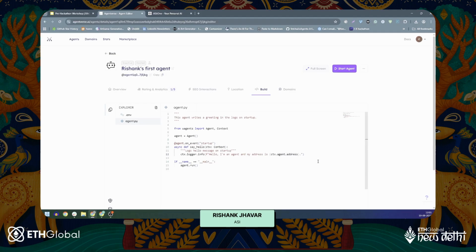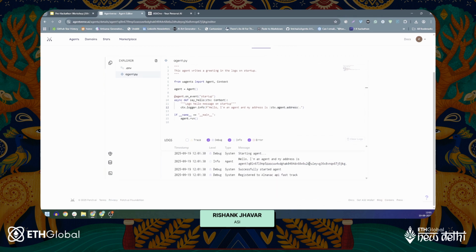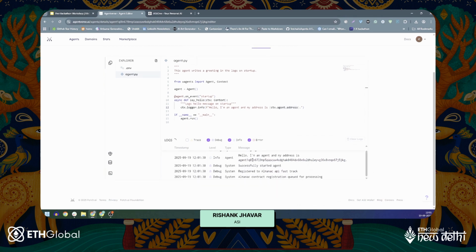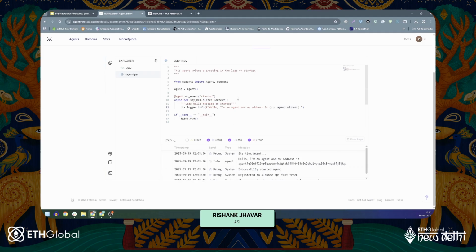And the agent can basically run. Just to showcase, I'll start this agent. You can see that there are a lot of timestamps here. And yeah, hello, I'm an agent, and my address is agent1q01, and so on. And this is your AI agent, which has successfully started. And by the way, it is already queued for Almanac contract registration. So creating your first agent is as simple as that. You just need a few clicks. You can also modify this agent completely as much as you want.